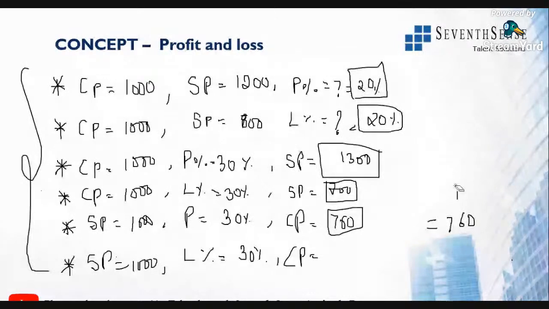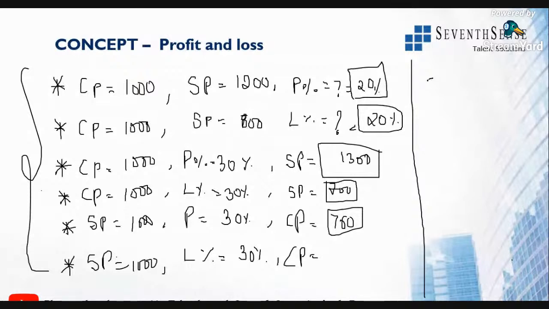In the last one they have given selling price is 1000, loss percentage is 30%, and they're asking what is the cost price. Same formula, just replace profit with loss. That will become 100 by (100 minus loss) into selling price.